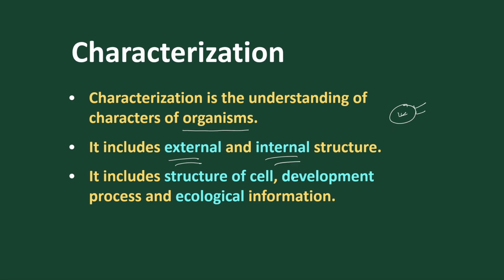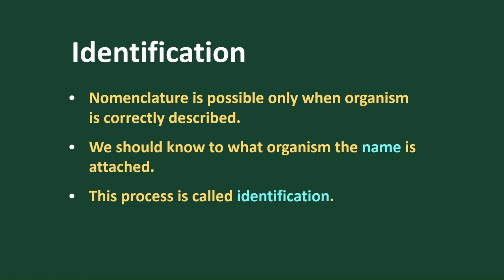It may be the structure of cells, it may be the developmental process, or it may be the ecological process. So when we define characterization, we come to the conclusion that the character must have certain external features and internal features that deal with the structure, its development, and ecological information.